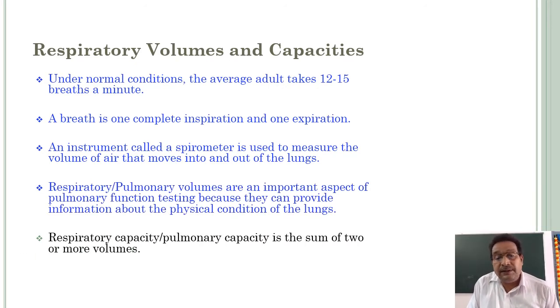Respiratory capacity, or pulmonary capacity, is the sum of two or more respiratory volumes.